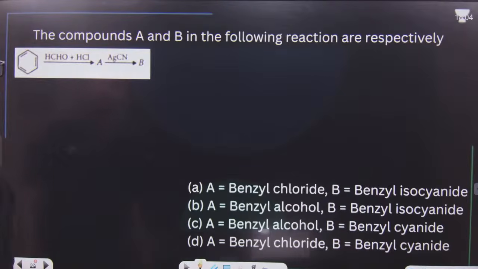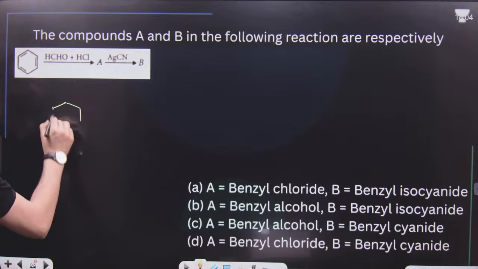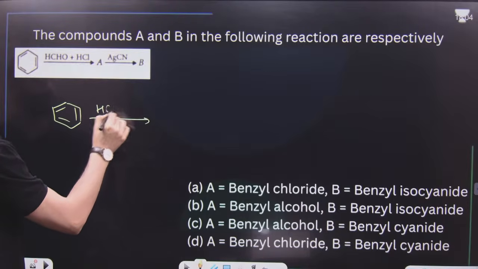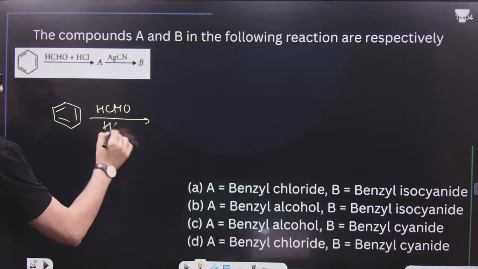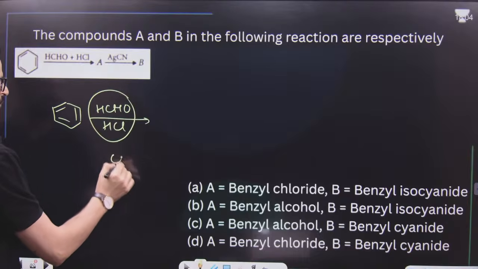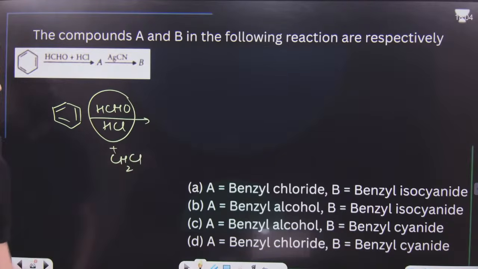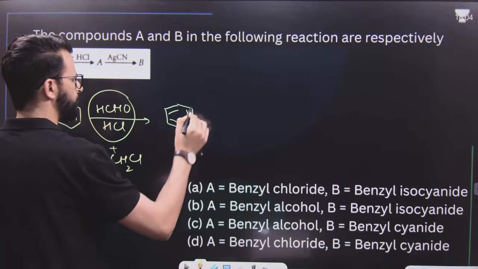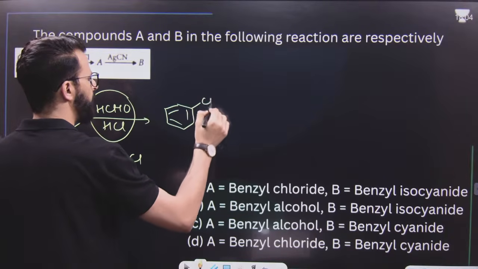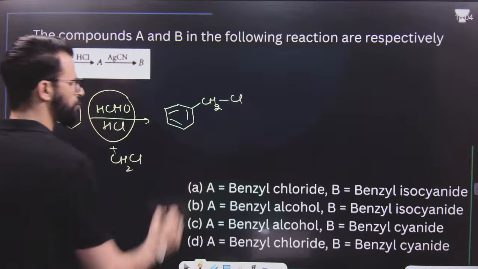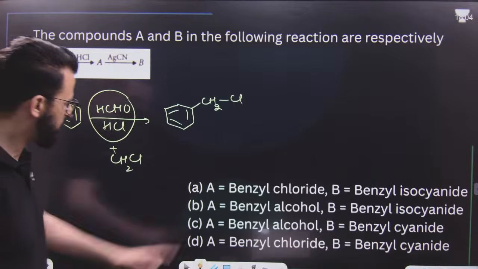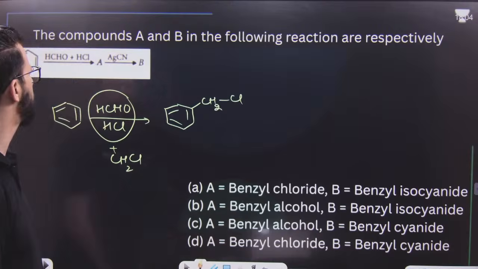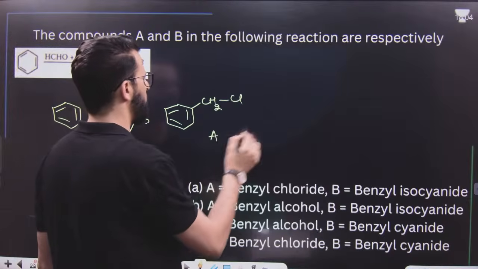Now, after that, it is a benzene ring on treatment with HCHO, HCl. Let me tell you, these both will actually generate a carbocation like this. Then chloromethylation will take place, or a chloromethyl group will be added. So it will be CH2Cl. This is known as benzyl chloride. That means it is either A or D, benzyl chloride. Benzyl alcohol will not be obtained, benzyl chloride. So A is benzyl chloride.